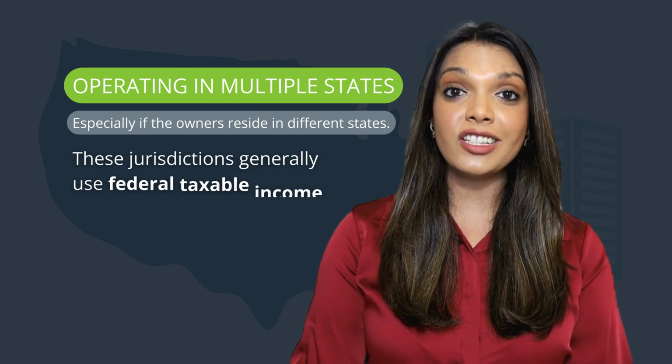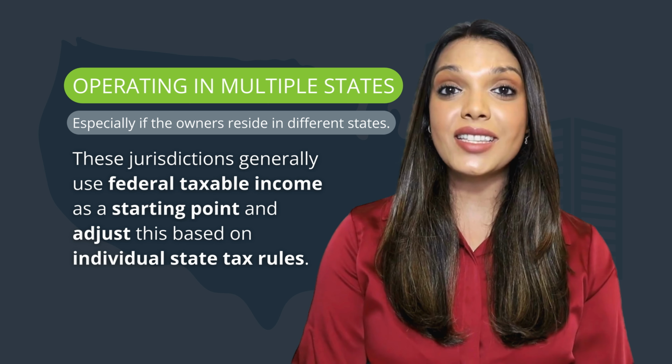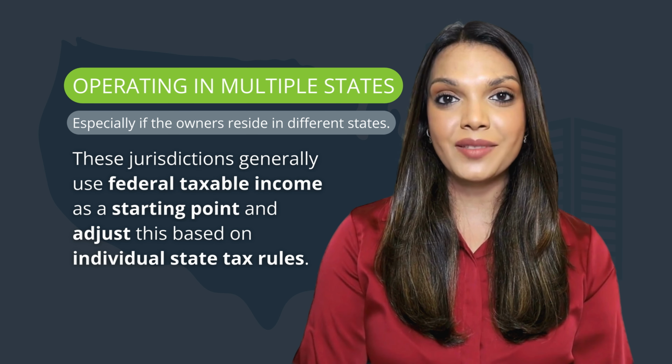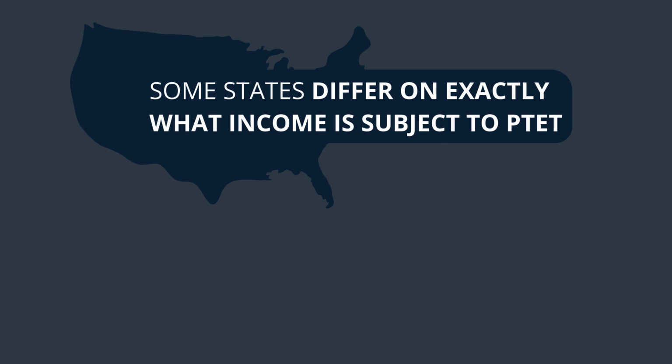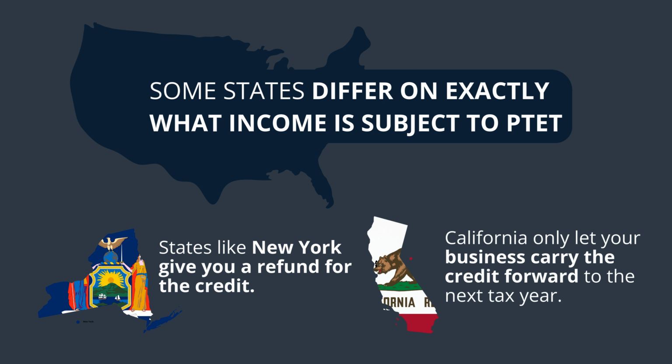After all, these jurisdictions generally use federal taxable income as a starting point and adjust this based on individual state tax rules. But if those rules differ, so will the adjustments. And some states differ on exactly what income is subject to PTET. To make this even more complicated, states like New York give you a refund for the credit, while other states like California only let your business carry the credit forward to the next tax year.